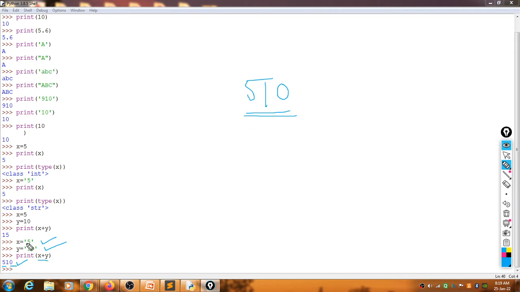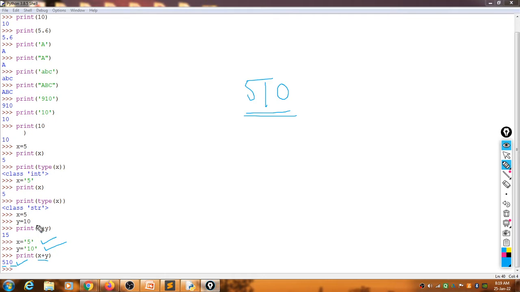Like this, the Python interpreter identifies which is the numerical data type and which is the character data type. Accordingly, whether the input supplied by the user is within quotation mark or outside it, it will consider the data type of that variable and perform the operation.